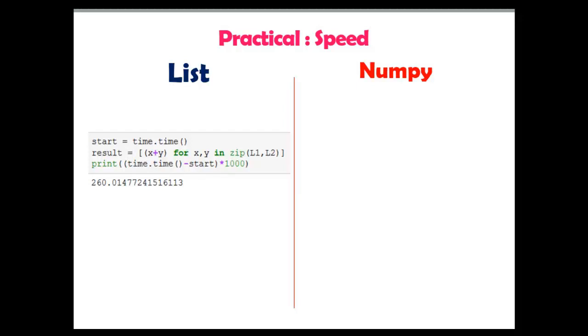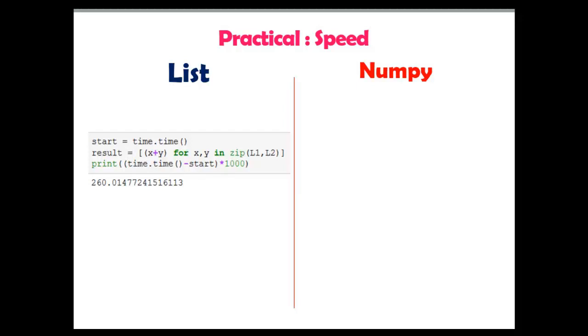Then I have performed the element-wise operation. For that I have used list comprehension. You can see it will take the first element from L1 and the first element of L2, the same way it will take the second element of L1 and the second element of L2 and add them, likewise for all the 10 lakh elements.